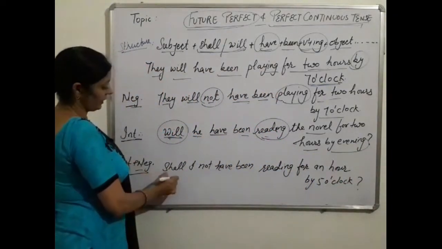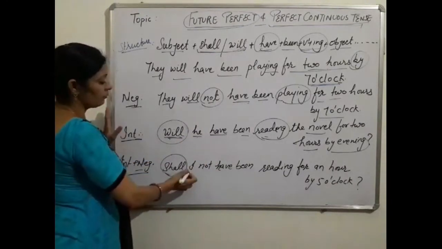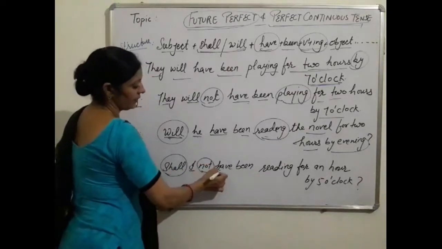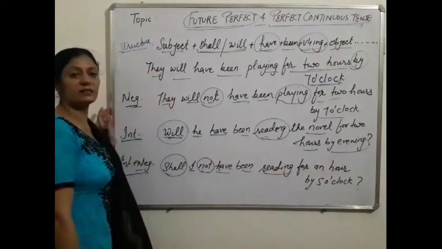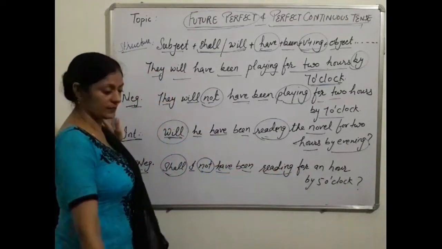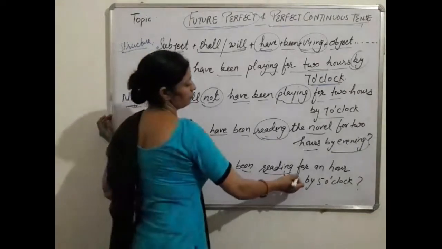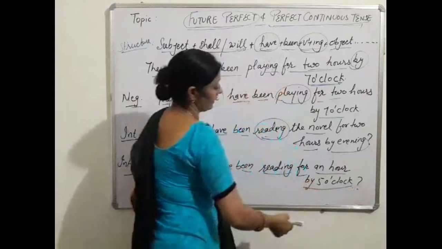In interrogative negative, we use will or shall in the beginning, before the subject. Then not is used, have, been, present participle and since or for plus time. Shall I not have been reading for an hour by 5 o'clock? And a question mark at the end.